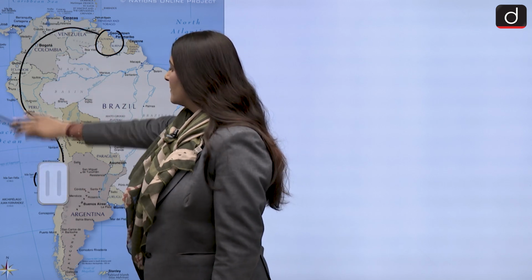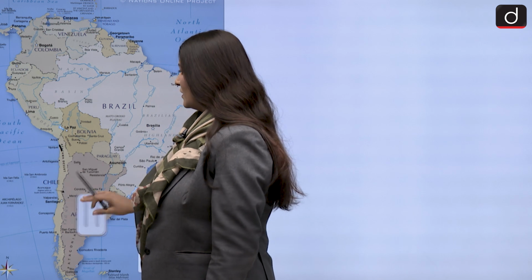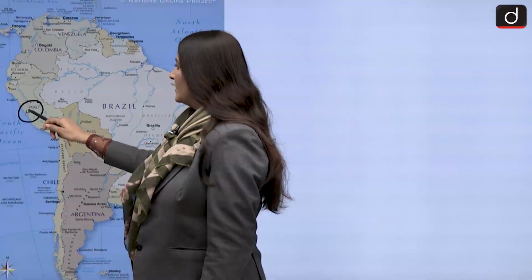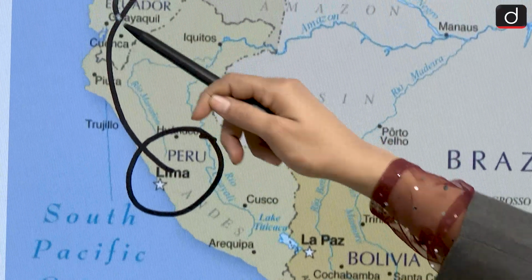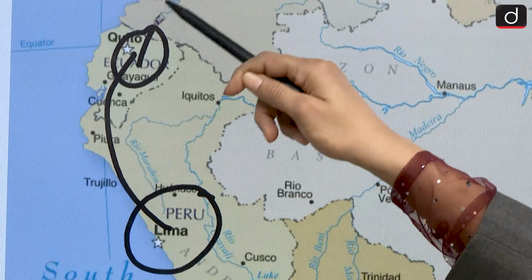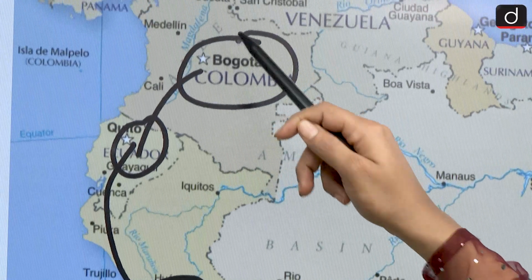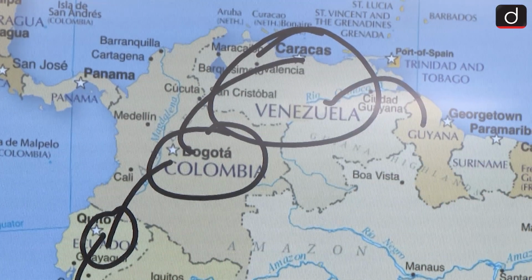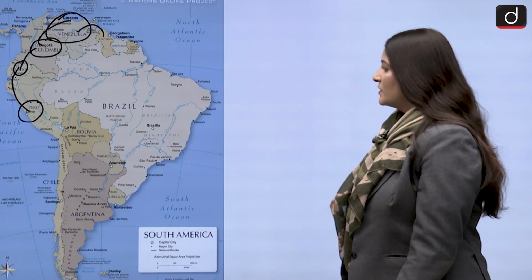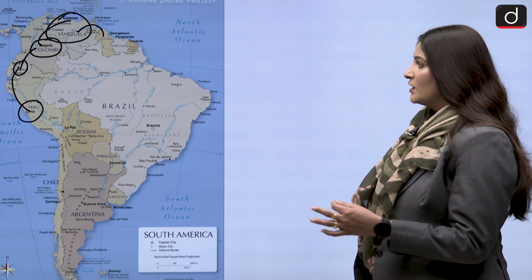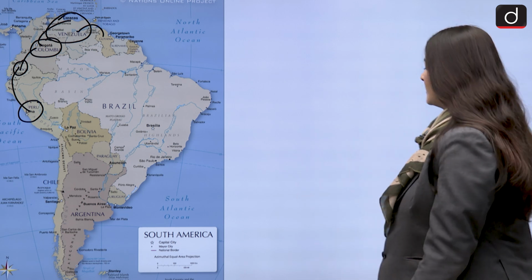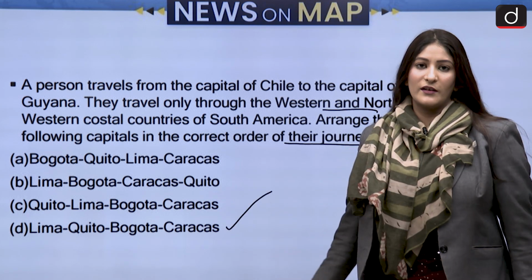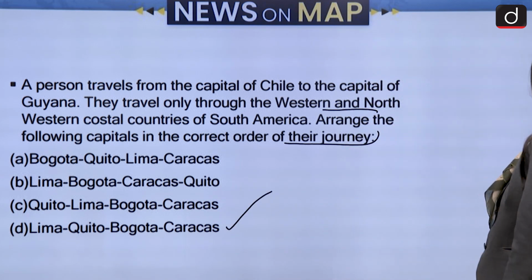So in this particular journey, first we will come across the capital of Peru, that is Lima. Then we will go towards Quito of Ecuador. Then we go to Colombia's Bogota, and finally the Caracas of Venezuela, and then we'll reach Guyana. So first we have Lima, then Quito, Bogota, and then Caracas. So Lima, Quito, Bogota and Caracas, that is option D, is the correct answer.